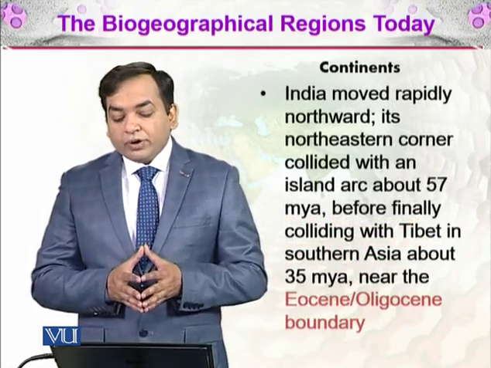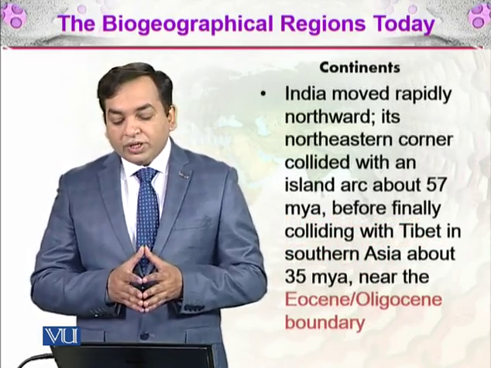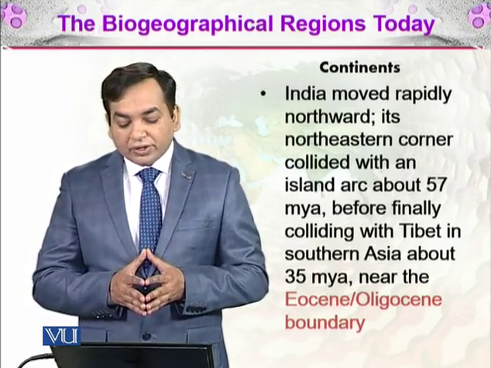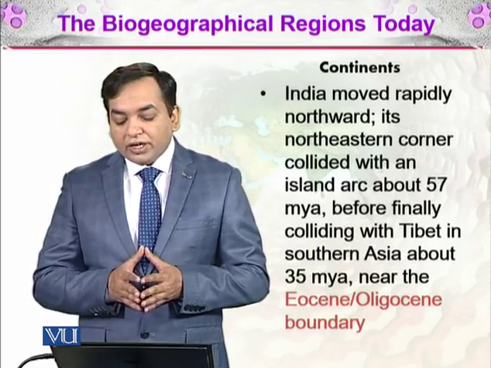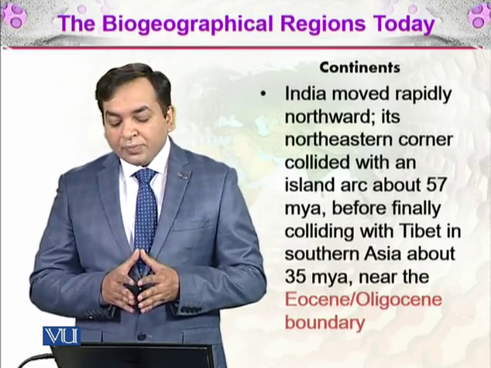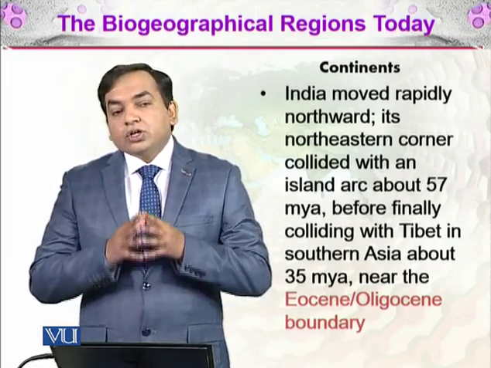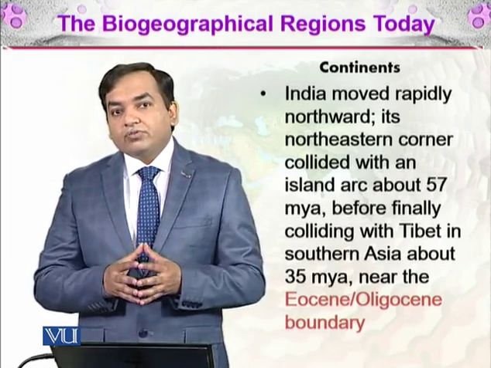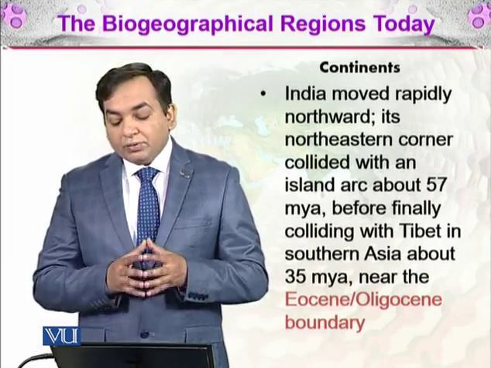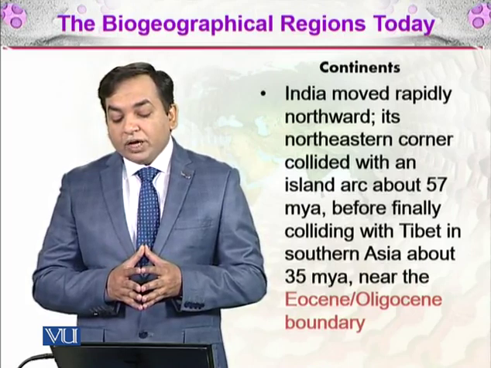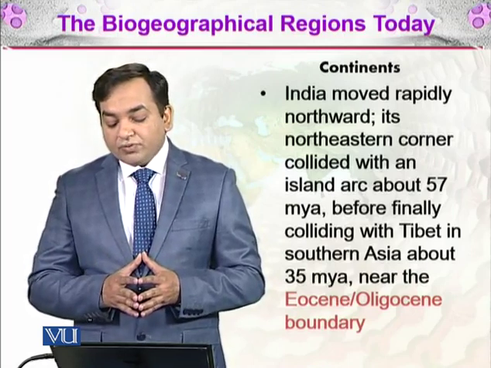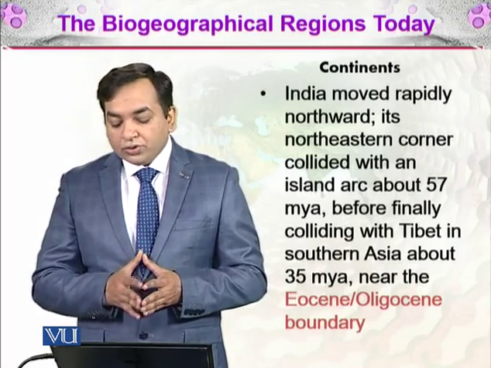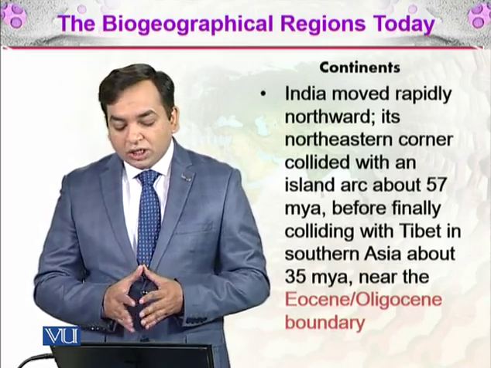So India moved rapidly northward, and its northeastern corner collided with an island arc about 57 million years ago, before finally colliding with Tibet in southern Asia about 35 million years ago. So about 35 million years ago, India collided with Tibet, and before that it also collided with an island arc about 57 million years ago. It was all happening near the Eocene and Oligocene boundary.